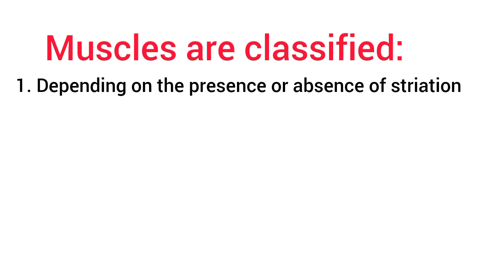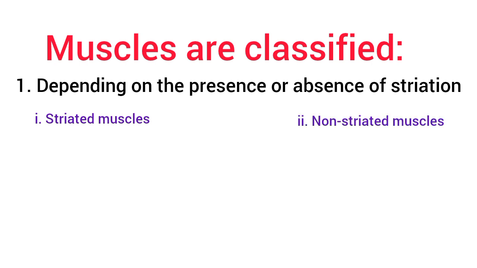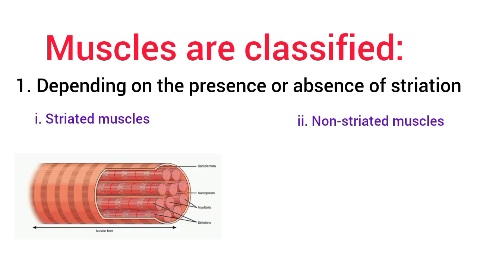Now, depending upon the presence or absence of cross striations, the muscles are divided into 2 groups. Number 1 are the striated muscles, and number 2 are the non-striated muscles. Now, for the striated muscles, a large number of cross striations are seen at regular interval under a light microscope. These muscles having the cross striations are actually called the striated muscles. The skeletal muscles and the cardiac muscles belong to this category.